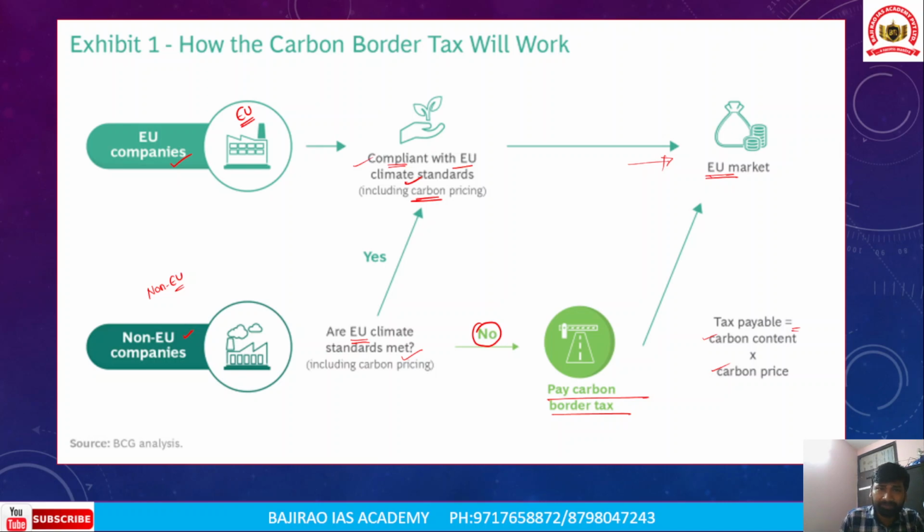However, the problem is that European Union countries have the technology and the finances to transform themselves into greener, less carbon intensive production processes. Non-European companies, particularly in the global south, do not have enough finances and technology to make a quick transition into less carbon intensive technologies. So it may prove costly for the non-European countries, particularly countries which are part of the global south. So this is all about the carbon border adjustment mechanism.